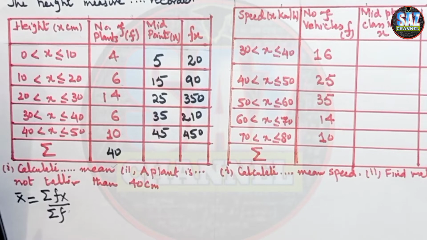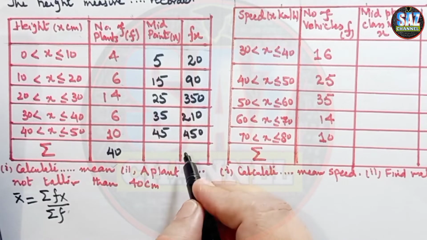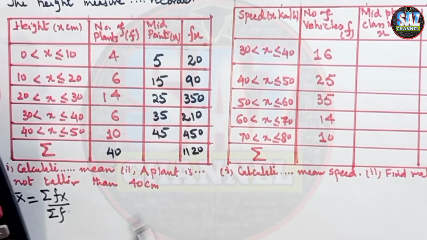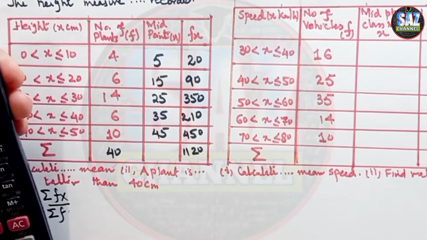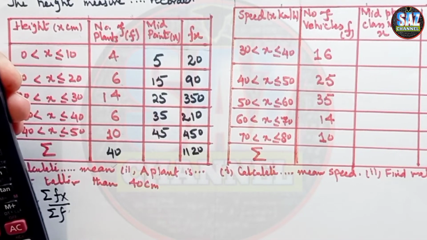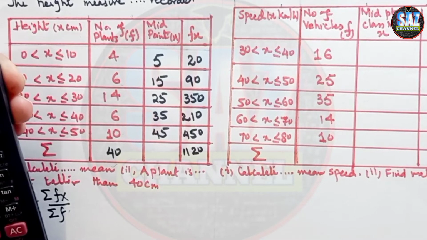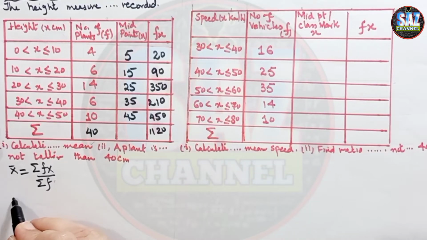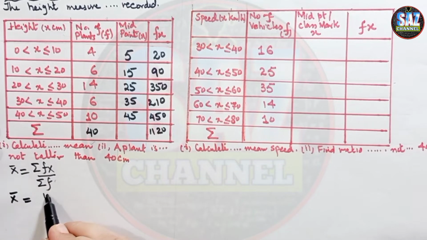110 plus 350 plus 210 and 450. 1120. Let me reconfirm this. 450 plus 210 plus 350 plus 110. 1120. Okay, so mean x bar will be equal to 1120 divided by 40.